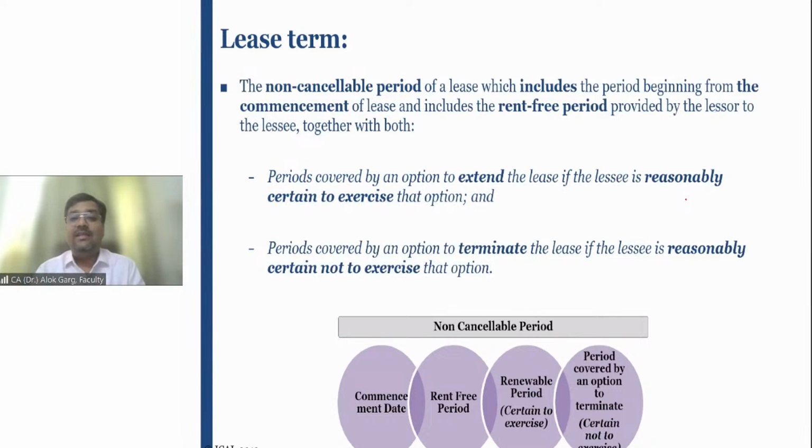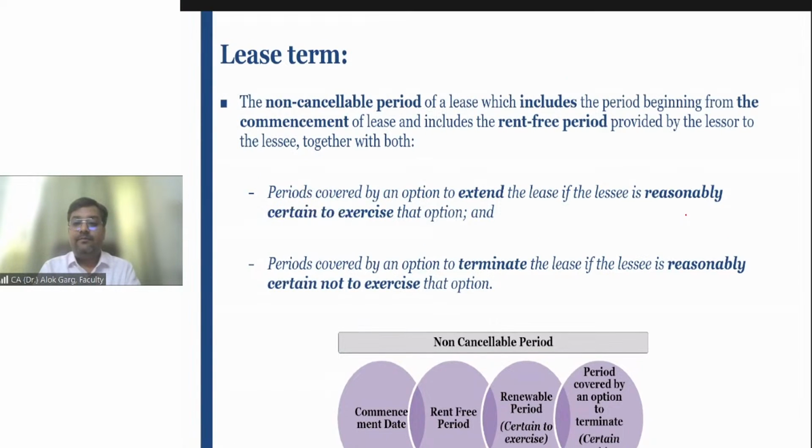So let's understand the lease term definition. Friends, what is meant by lease term? Lease term means a period for which the lease contract is enforceable, or the lease contract is there. Okay, it's a non-cancelable lease period.